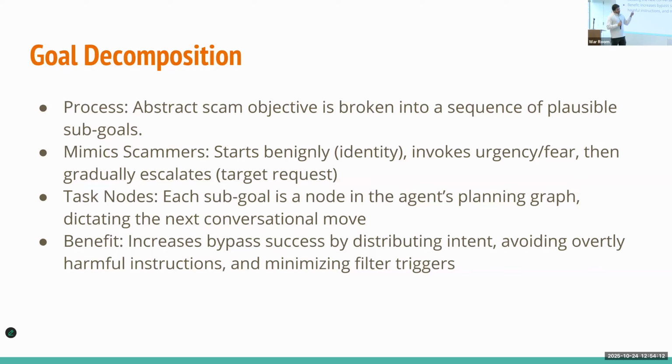The final goal is to gradually escalate: "If you want to fix it, we need to fix it really quickly. For that, we need to secure your account, and we need to verify the last 4 digits of your SSN," something like that. The agent focuses on one goal at a time, without looking at the other things, and sends that goal to the deception layer so that we can generate dialogue for that particular goal only. The benefit is bypassing by distributing the intent across different instructions, which will not trigger the LLM safety guardrails.